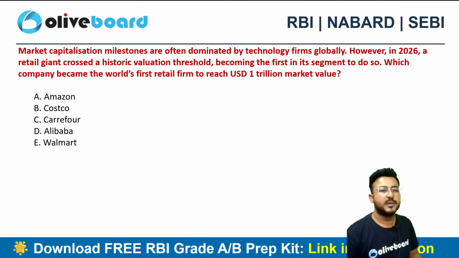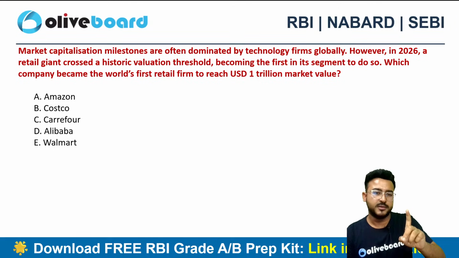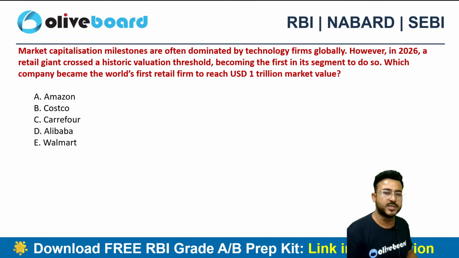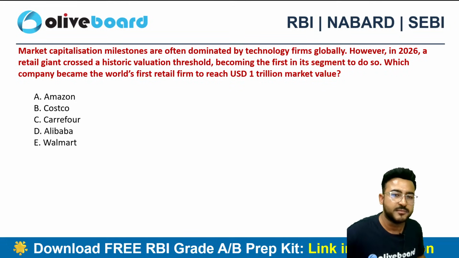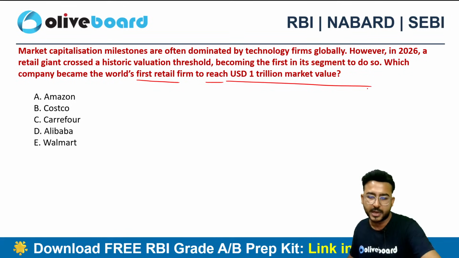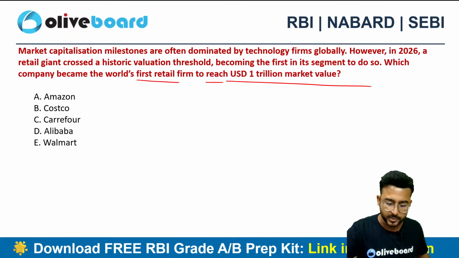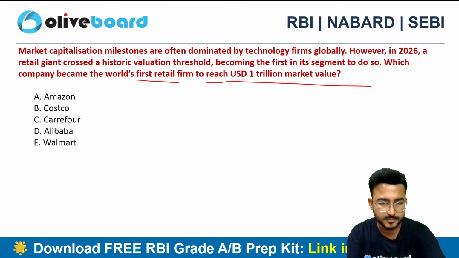Next one. Market capitalization milestones are often dominated by technology firms globally. However, in 2026, a retail giant crossed a historical valuation threshold and becomes the first retail firm to reach 1 trillion USD market value. Name of the organization. Can you guys quickly tell me the name of the organization?